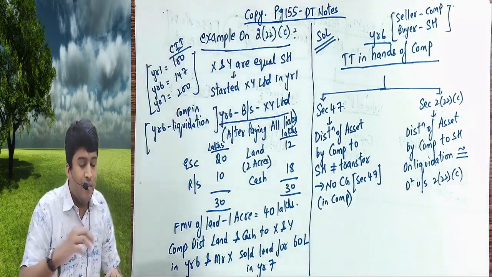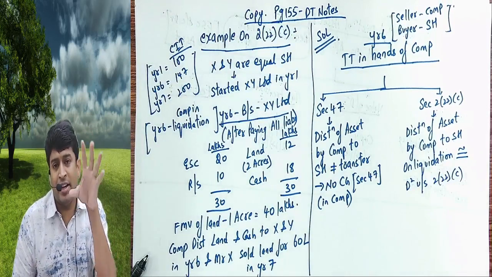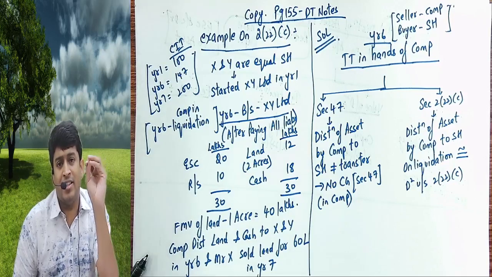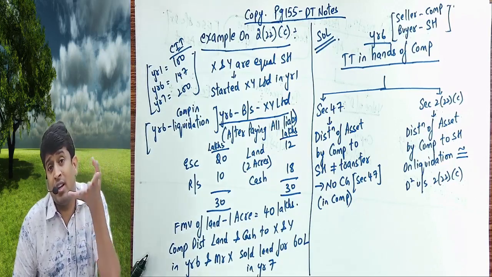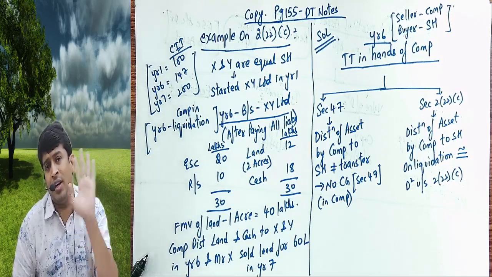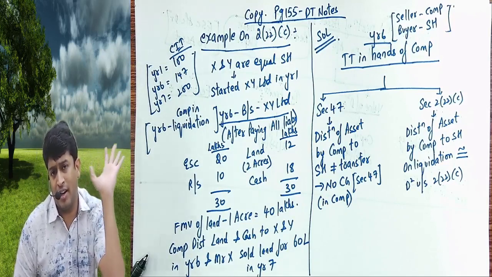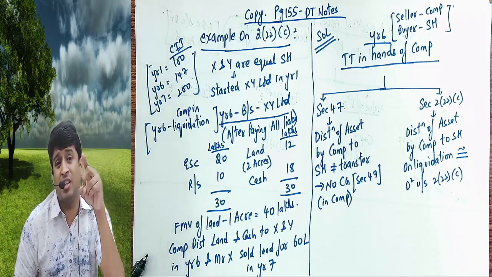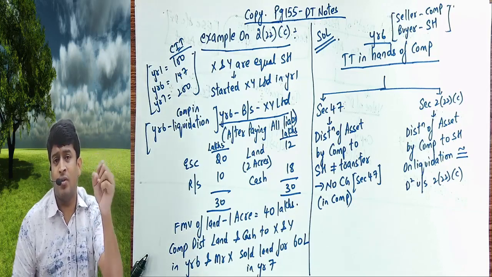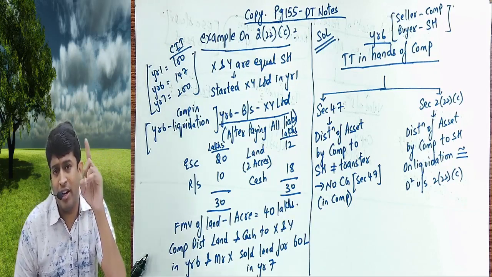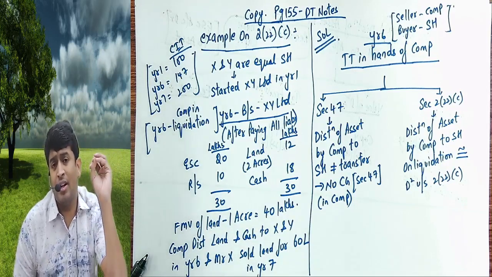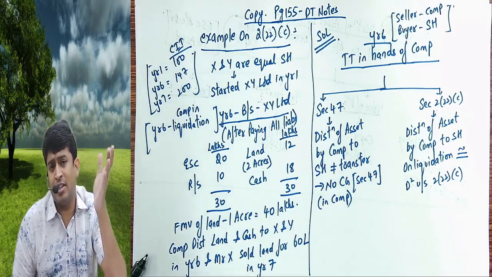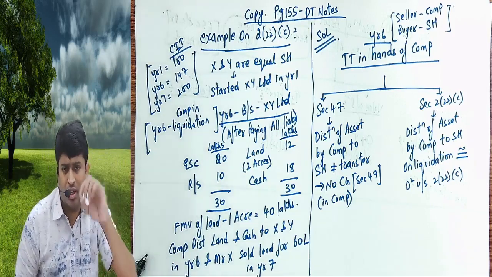That is, when company is liquidating and giving the assets to shareholder, we treat it as dividend because they are getting return on their investment when the company gets liquidated. That is the final return the shareholder is receiving, so we treat it as deemed dividend under 222C. Technically it's not a dividend, but the department treats it as dividend under 222C.